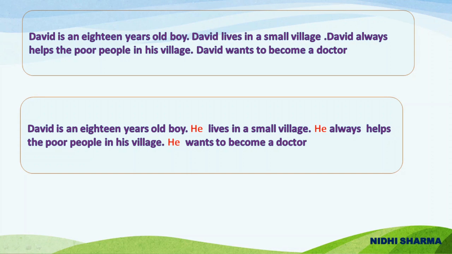Now in this paragraph, we see that we have replaced the word David with the word he. So, we have used he instead of David in the sentence. The word he is used to avoid the repetition of the noun David again and again in the same paragraph.